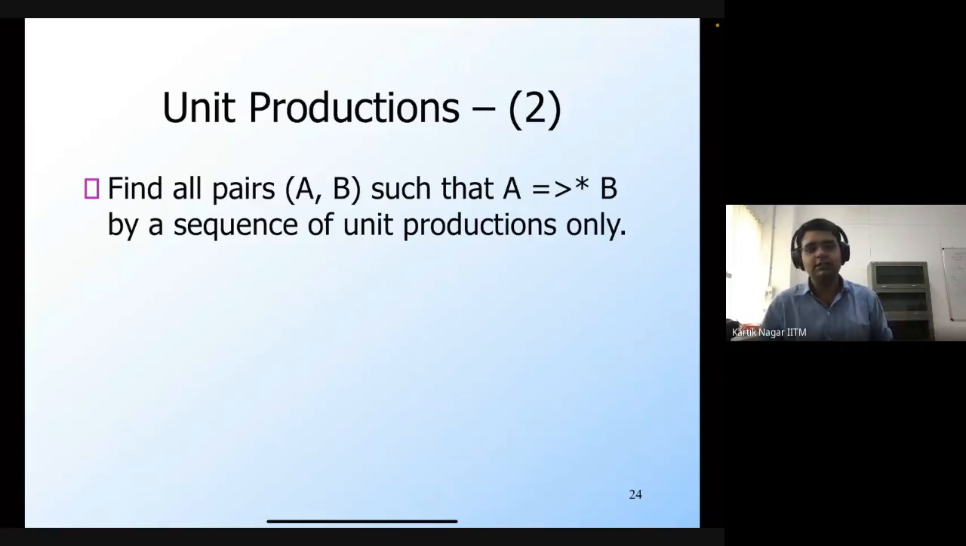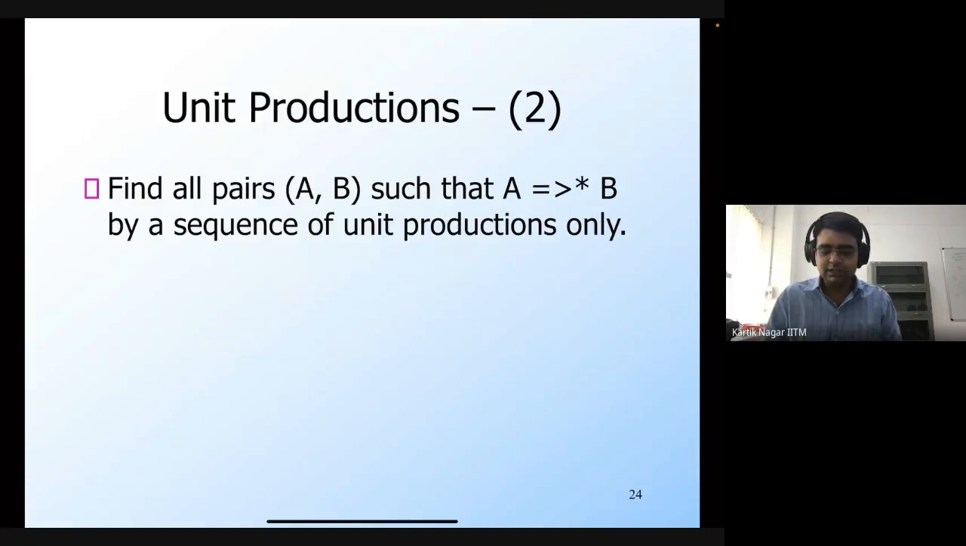Similar to how we did this for epsilon productions, there are two steps involved. Just like there we had to find all the nullable non-terminals, here we have to find all the pairs of non-terminals which are involved in these unit productions. So we find all the pairs of non-terminals A, B such that A derives B by a sequence of unit productions only. Using a sequence of unit productions, I can derive B from A, and I'm going to find all such pairs A, comma B.